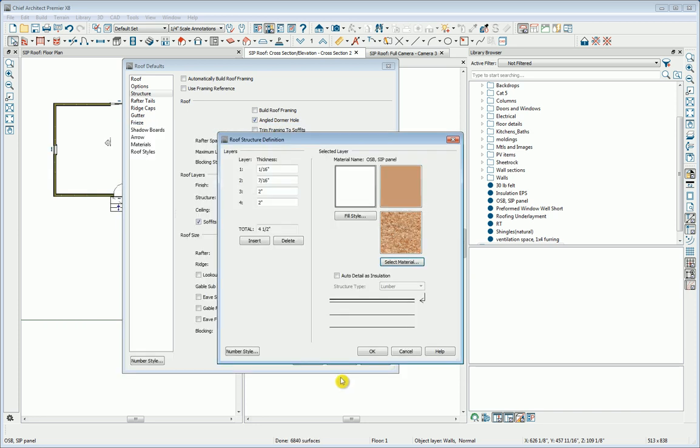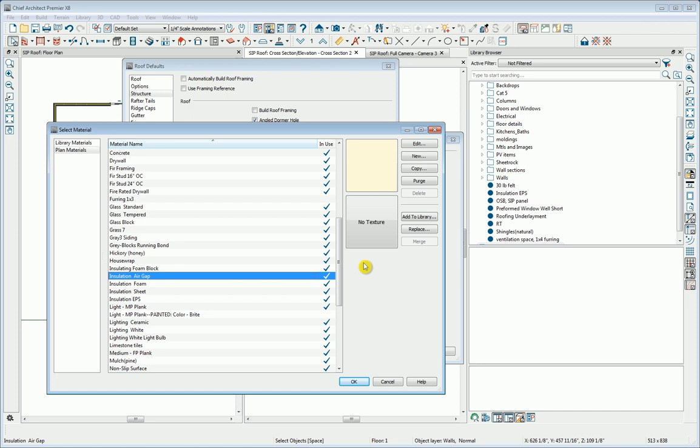So I'll click OK, and we'll work on the next layer. The next layer, I know from my manufacturer, is going to be 11 and 5/16, and it's the foam core of the SIP panel. So we'll click Select Material, and we'll find the insulation EPS that I've already created. Again, simply by copying another material, renaming it, and giving it any additional properties I'd like as well.